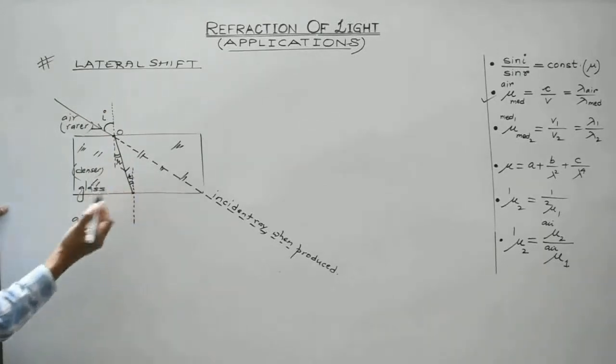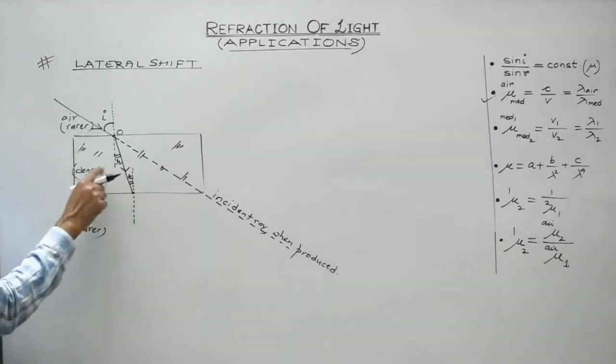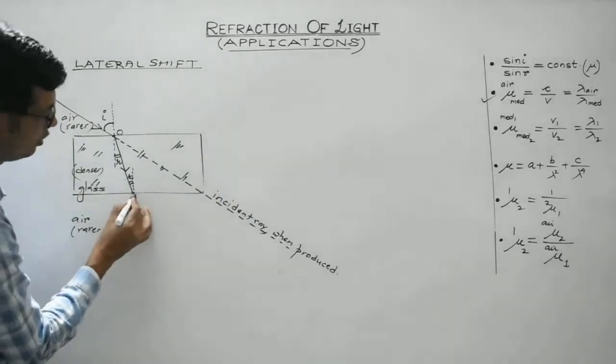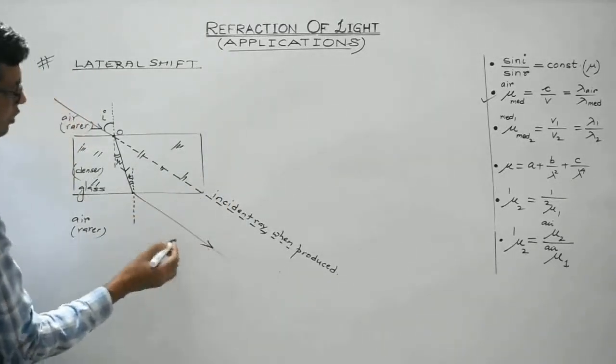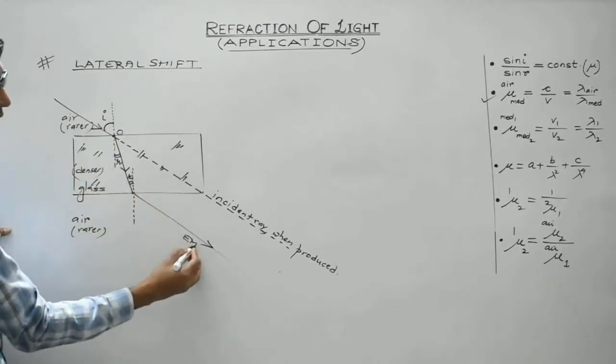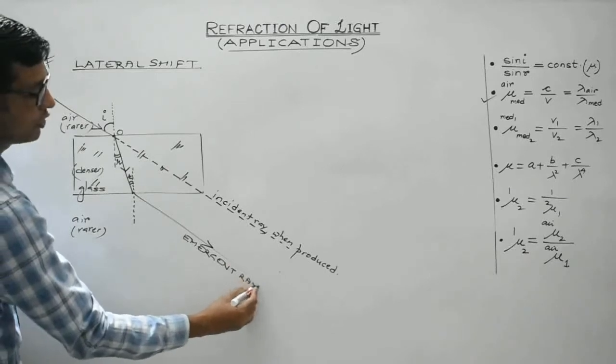And at this point again refraction or bending of light will take place. Here light is travelling from denser to rarer, so it will bend away from the normal. So it will be like this. So this is incident ray, this is refracted ray, and this is known as emergent ray.